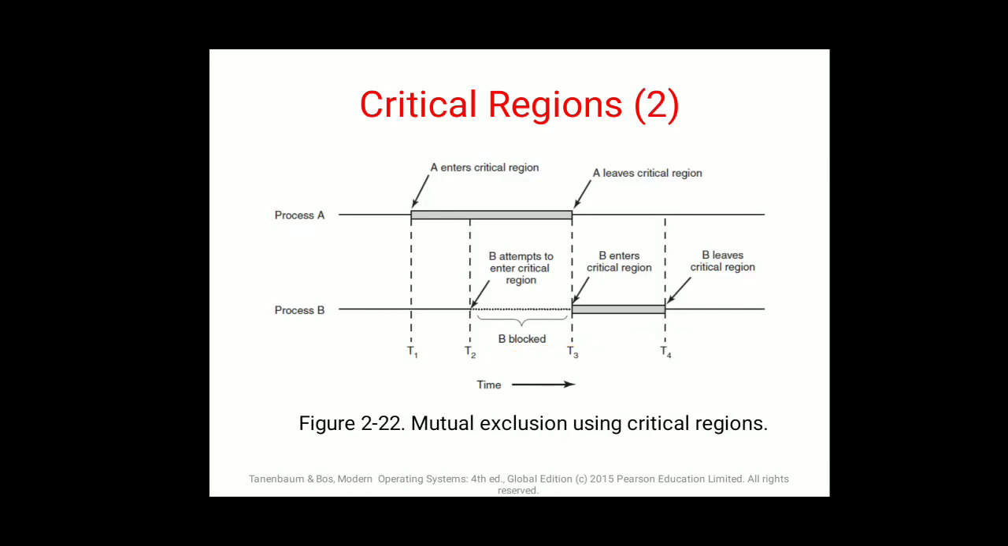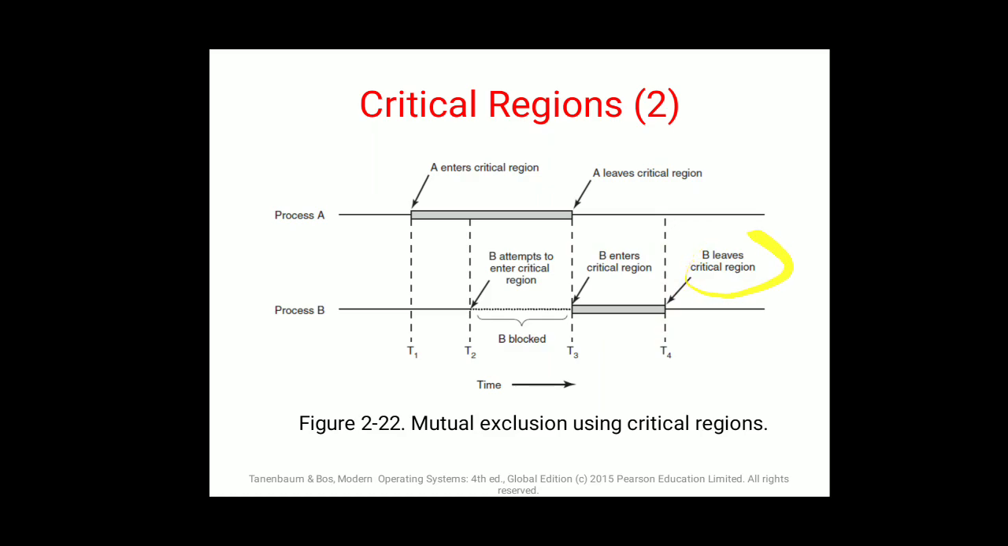Now critical regions, see here, process A and process B. A enters the critical region and completes its task, but in between B attempts to enter the critical region and is blocked. Why is B blocked? Because until A leaves the critical region, B cannot enter. Once A leaves the critical region, B enters it. That is one single process at one time.